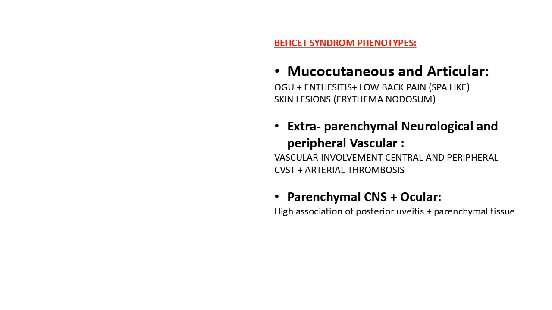Other phenotypes are the extraparenchymal neurological and peripheral vascular manifestations. The vascular involvement to the central and peripheral CNS can cause manifestations. Cerebral venous sinus thrombosis and arterial thrombosis are common. The third phenotype is the parenchymal CNS with ocular manifestations, usually the posterior uveitis associated with parenchymal tissue.